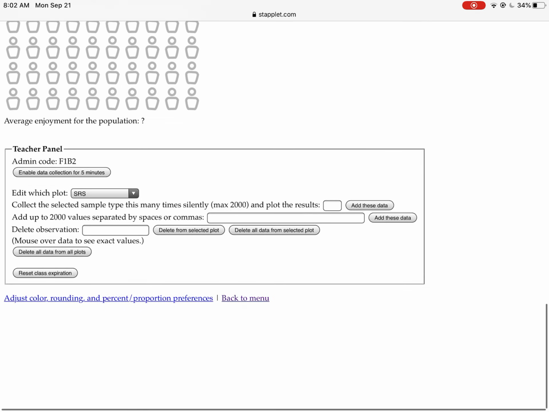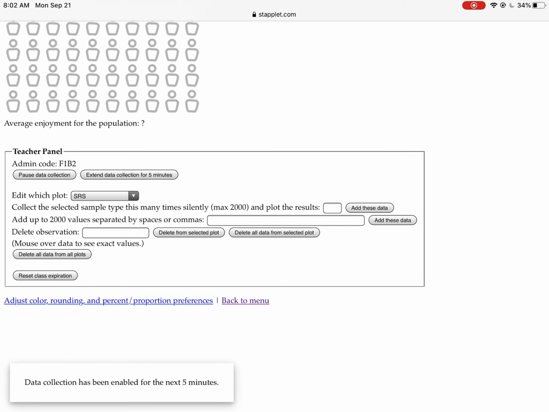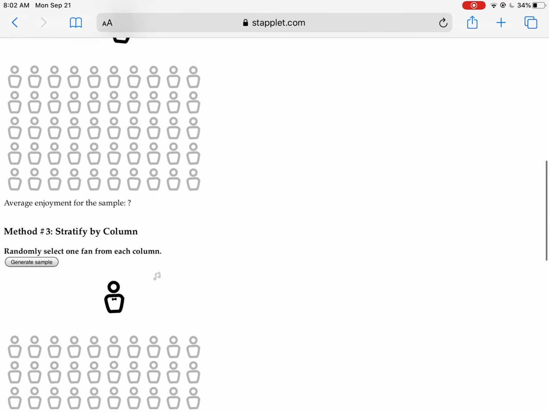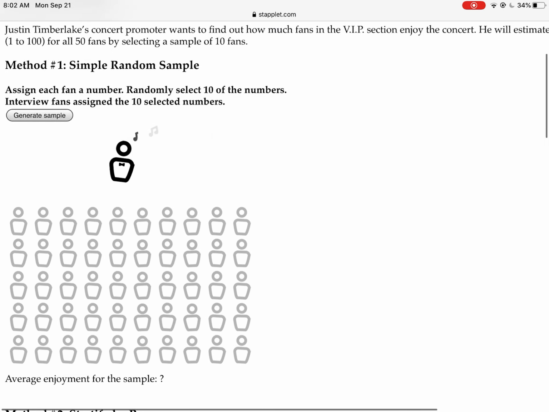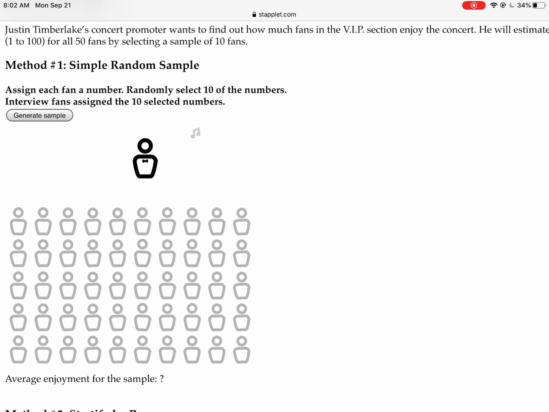You're going to go down and you're going to do Enable Data Collection for 5 minutes. You can continue to extend this as needed. Hopefully it doesn't take 5 minutes, but you can do what you please. So we're going to do Enable for 5 minutes, and we're going to do Extend it for 5 minutes. We're going to do that a few times. Now you're going to scroll right here to the top. Now you notice that they have more fans than the worksheet does. The worksheet kind of limits your rows. So this is kind of cool anyway. It gives you more values you're going to be choosing from.